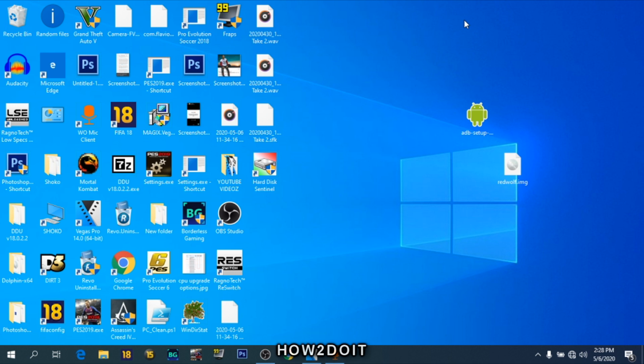Just download any one you want because there are lots of developers into development of custom recovery. I've downloaded mine and the name is redwolf.img. To simplify this further, just rename your custom recovery into something simpler because we'll be using it in our command prompts.